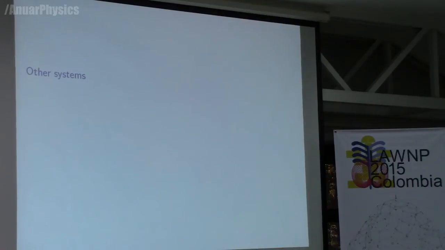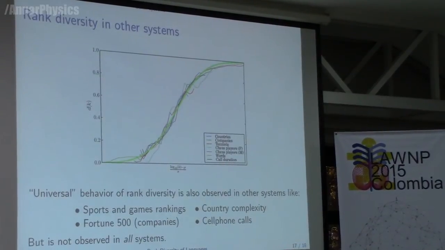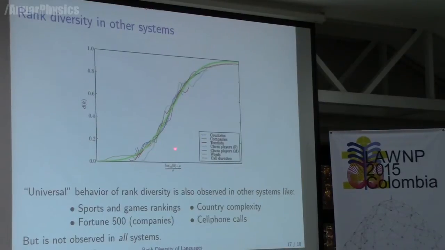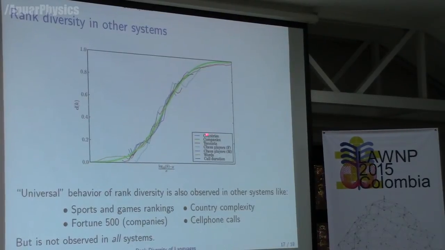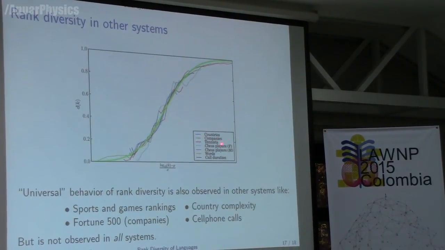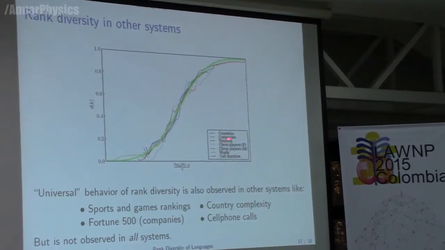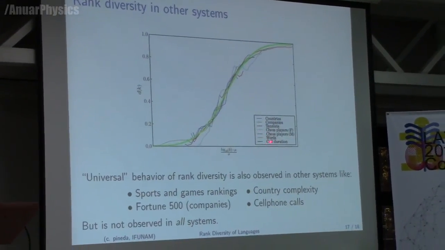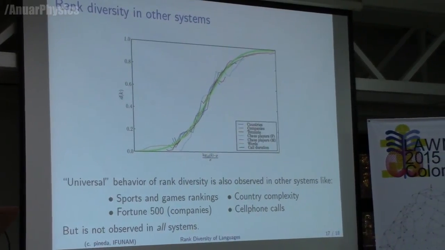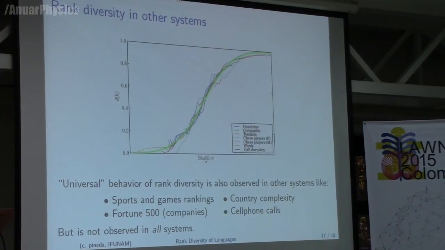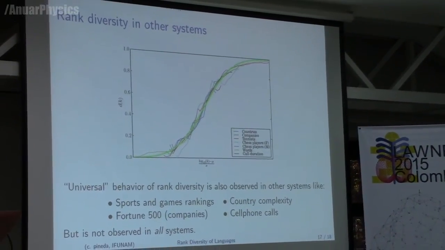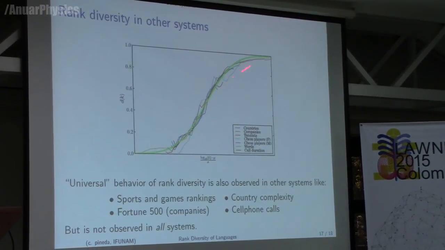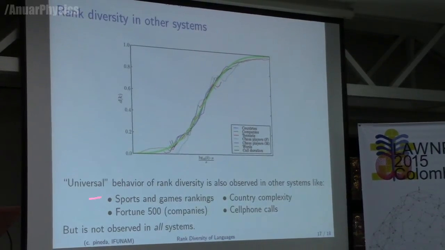And of course, one could ask oneself what happens to other systems. Well, this is what happens. If we take a look at countries, or the economic complexity of countries, or the money that different companies have according to Fortune 500, or the ranking of tennis players, chess players, words. Actually, we also have some funny piece of data, which are the phone calls in Senegal. I don't know why we have the data, but we have it. You can also take a look at, for example, poker players. We have focused a little bit on ranking within games and sports, and they all have very similar features. So we think that this is kind of universal.